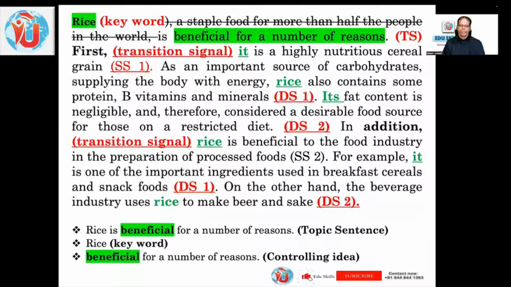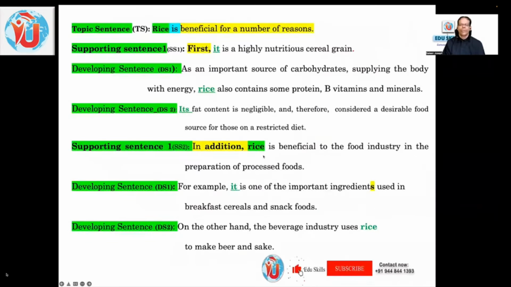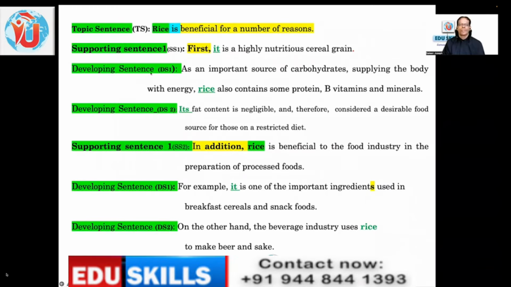So rice is beneficial for a number of reasons, as I've already told you: the keyword, the controlling idea, all those things. I don't want to go into detail because you have done the task. Topic sentence: rice is beneficial for a number of reasons. Supporting sentence 1: first, it is a highly nutritious cereal grain. Then the developing sentence, as an important source of carbohydrates, illustrates what the nutritious aspects are. That's what I said, illustration or evidence is given. Carbohydrates supply the body with energy. Rice also contains some protein, B vitamins and minerals. So they said nutritious, and that is being explained and illustrated in your developing sentence.